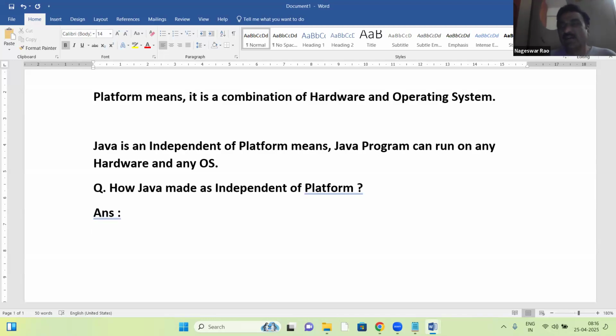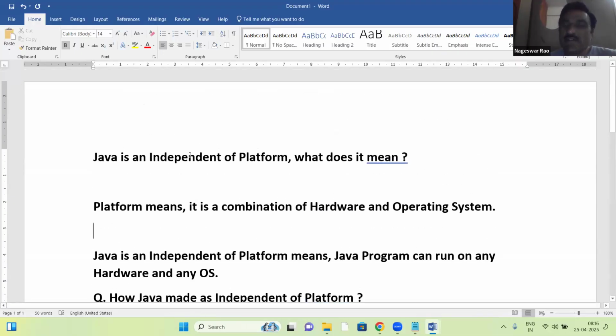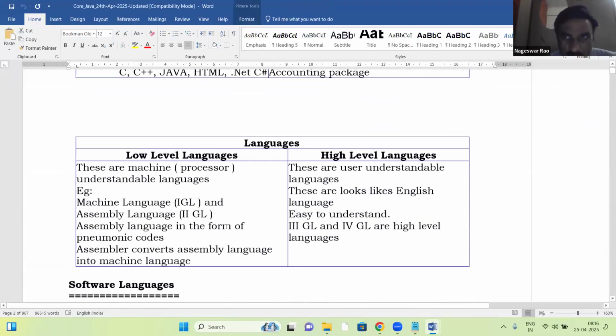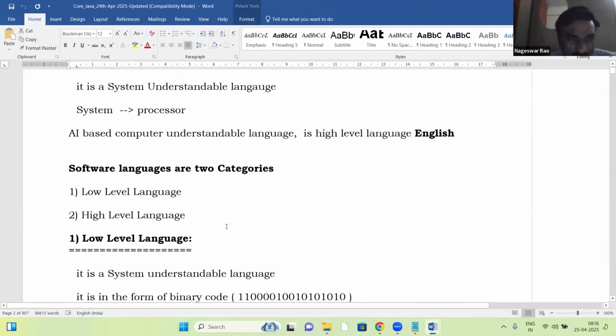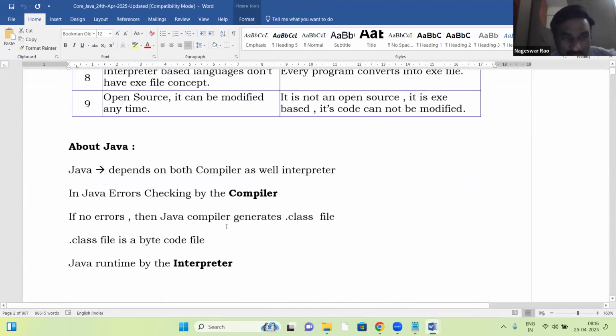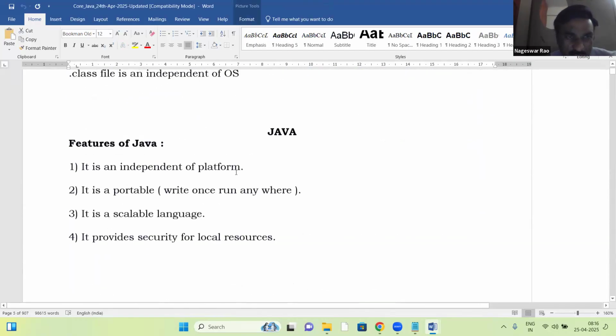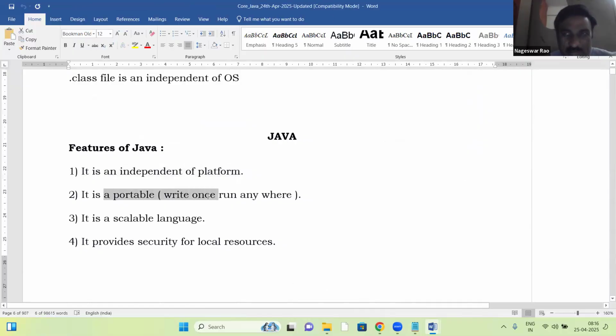I hope you understand, guys. So today's topic is about Java features. Java is independent of platform, portability, these things. On day two, I gave the list of Java's initial features like independent of platform, portability, and all of these.